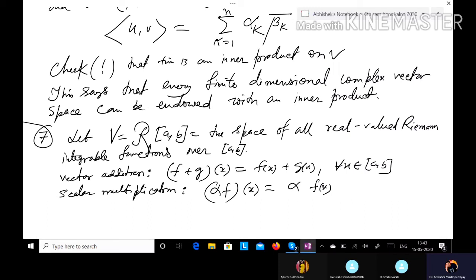With respect to this vector addition and scalar multiplication, this set forms a vector space over the field of reals.